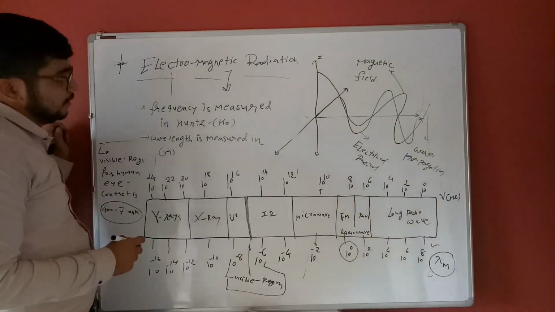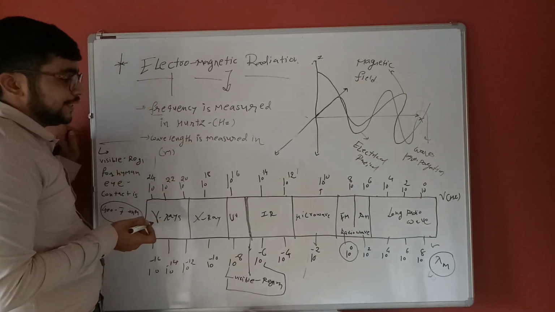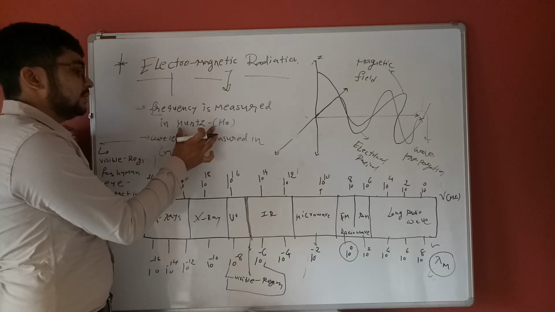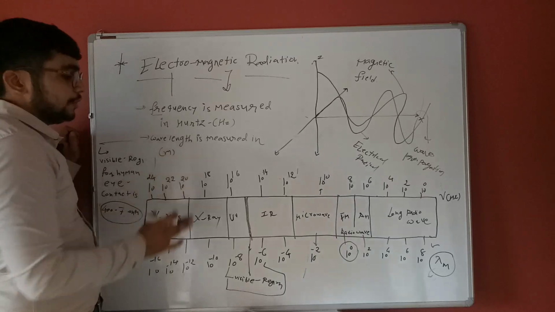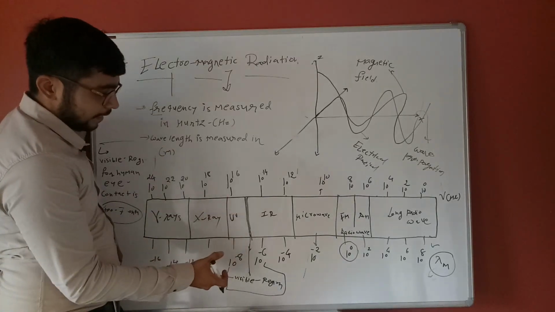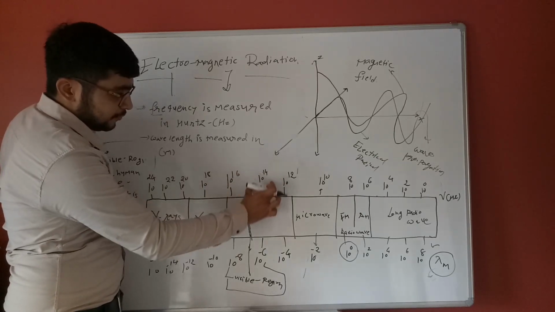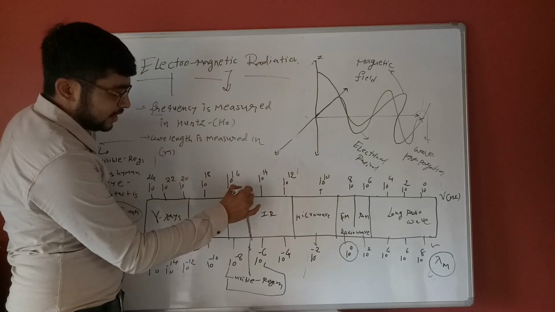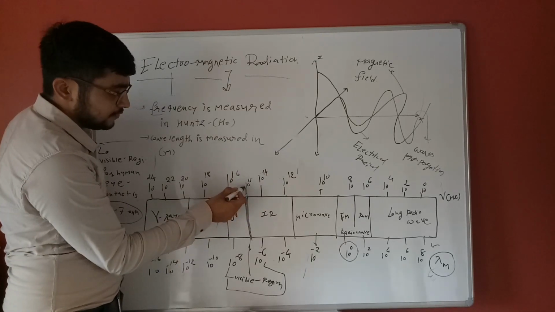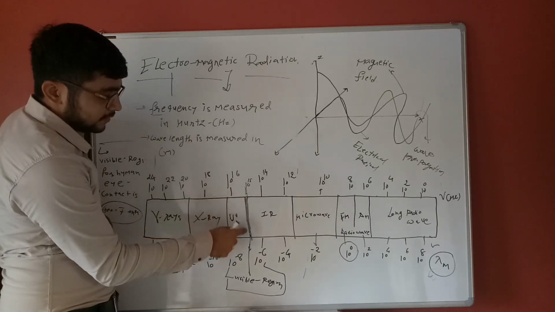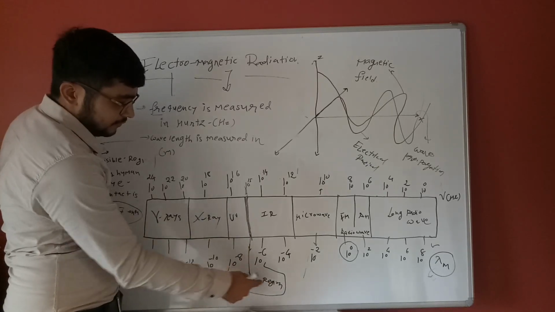Okay, so frequency is measured in hertz and wavelength is measured in meters. Try to remember these frequency values, and also the wavelength values. See here, in between 10 raised to 16 and 10 raised to 14, the in-between value is 10 raised to 15. These 10 raised to 15 values are for the visible region.